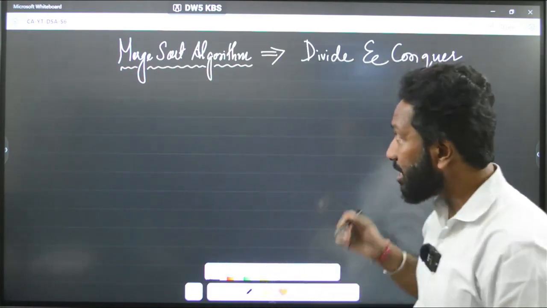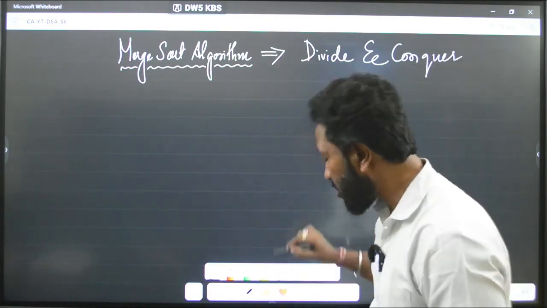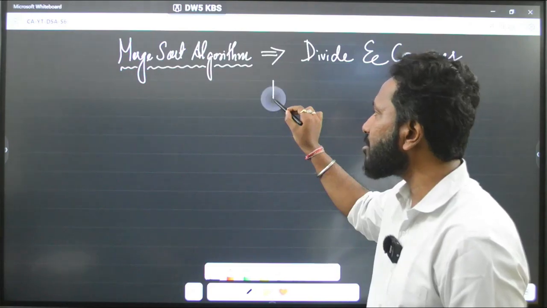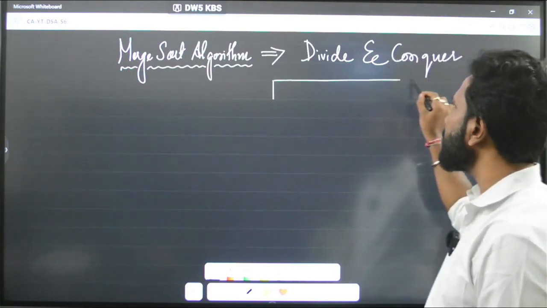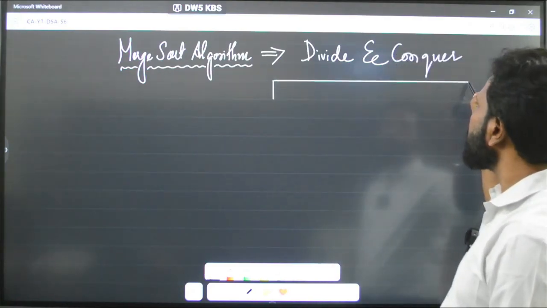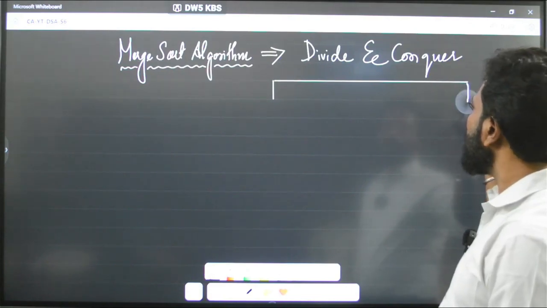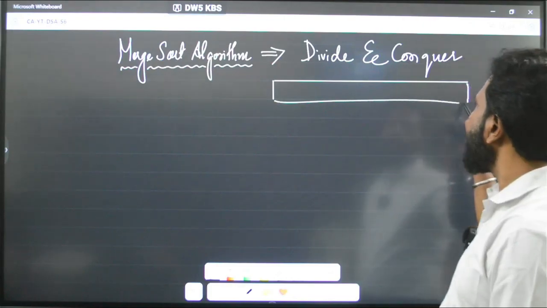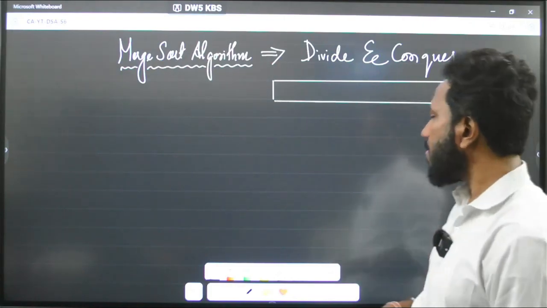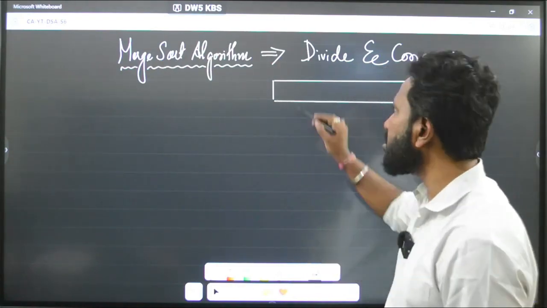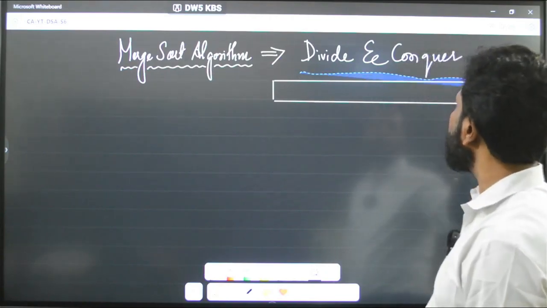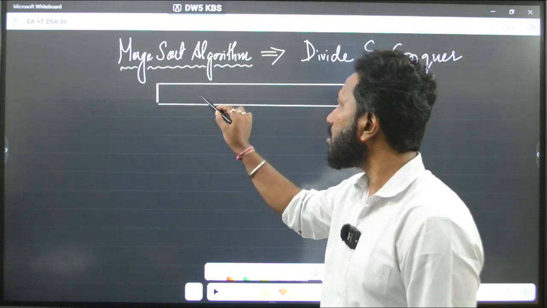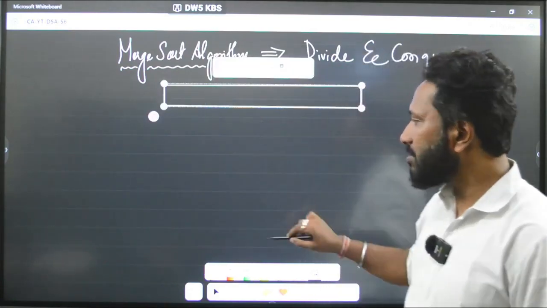Let's try to understand how merge sort works. I will take an array and show you how this algorithm actually works. Let me move it a little to the right-hand side so that it is visible to you.